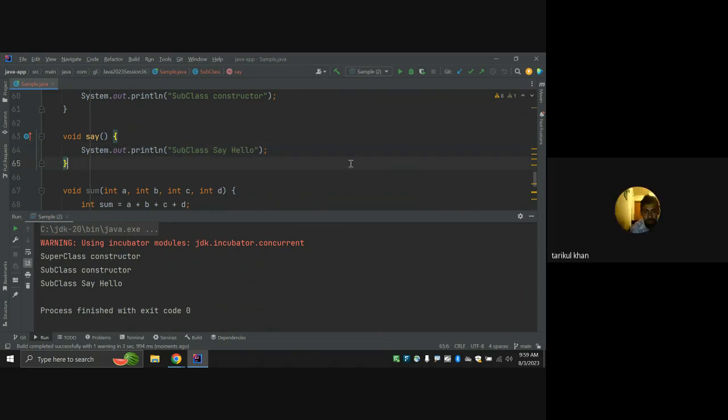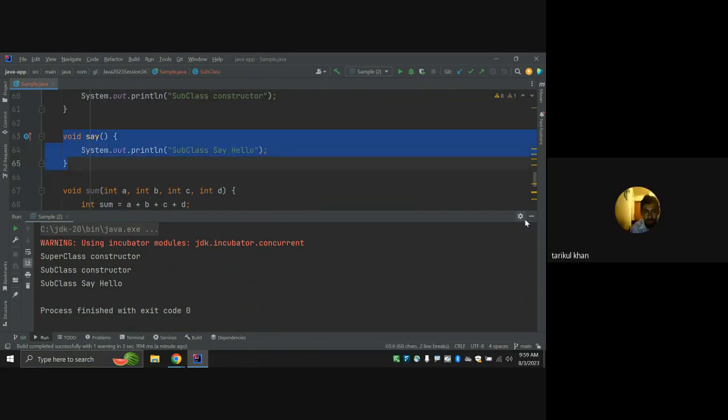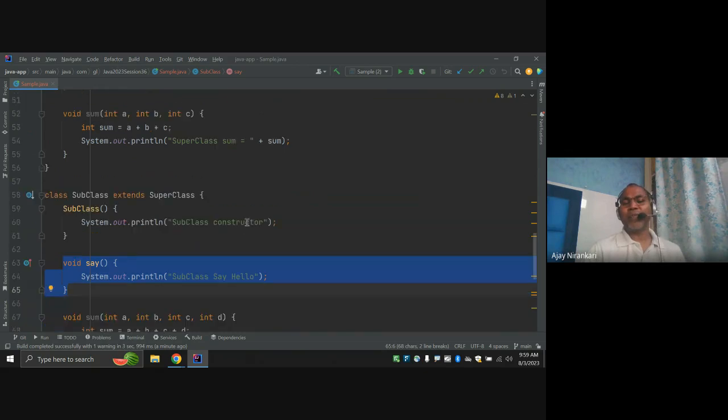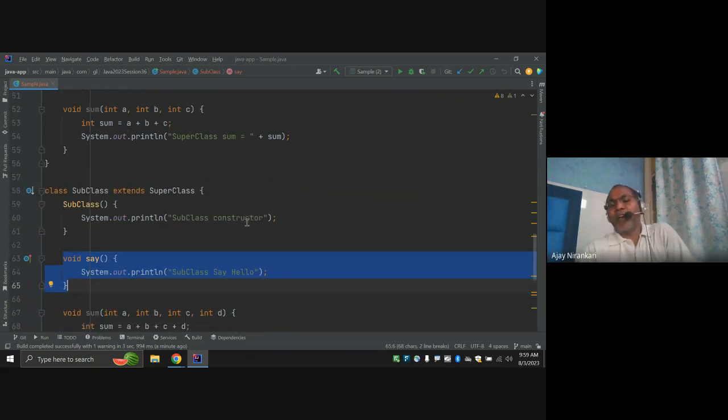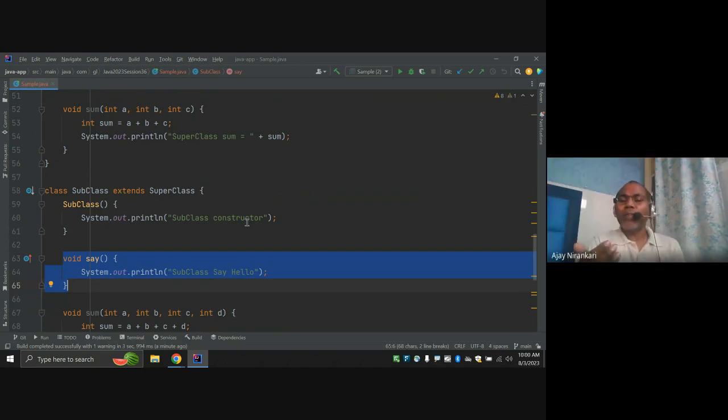Why is it not calling the superclass? Because in the subclass I already have the same method. Oh, it checks here first. Yeah, first preference is the local. If the subclass already has the same method, then why should I take it from the superclass, right? Let's say you have one pen. I say, give me a pen. First you look whether you have it or not. If you have it, you give me. If you don't have it, then you can go and take it from somewhere.